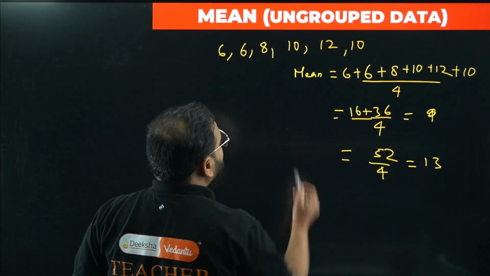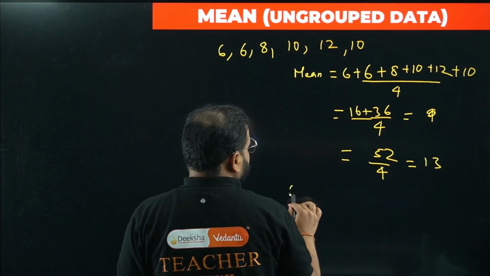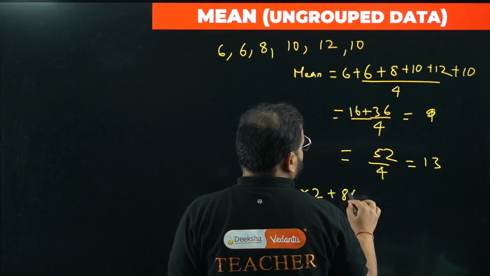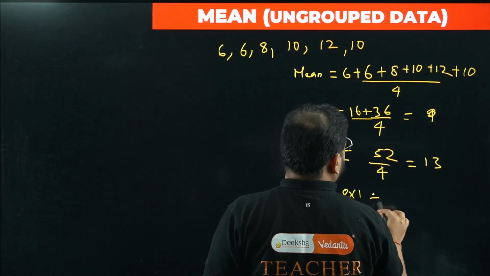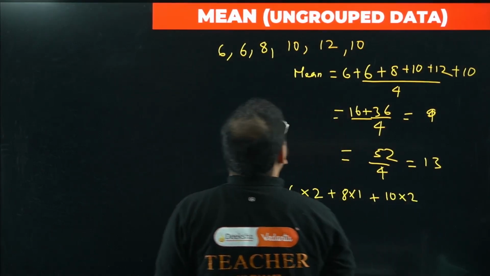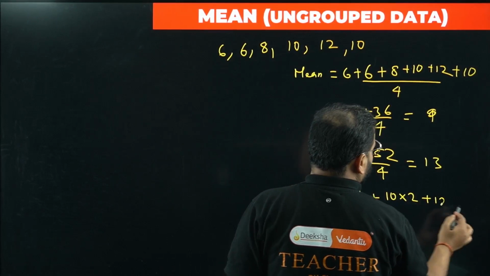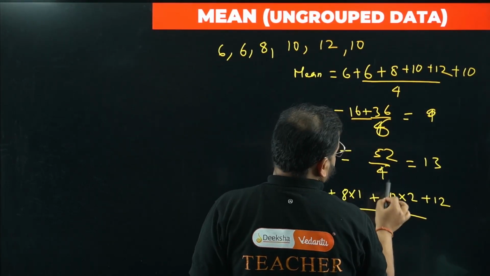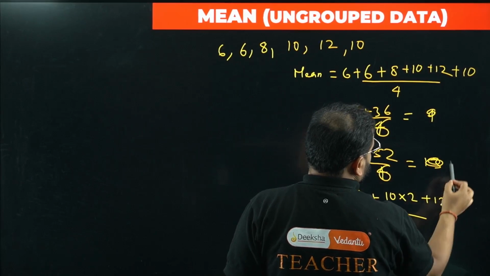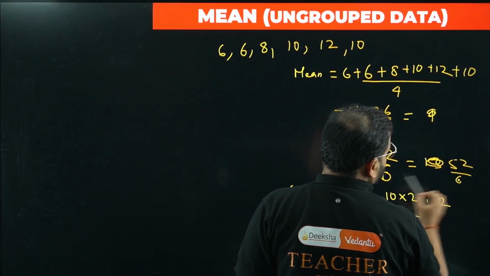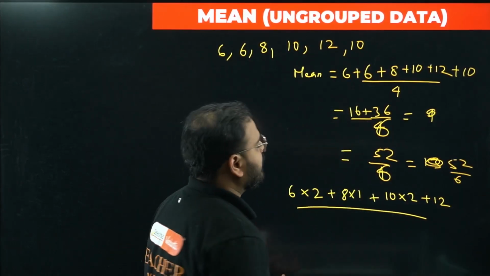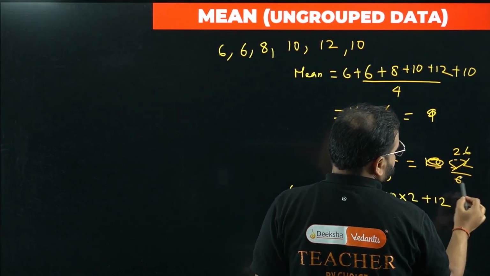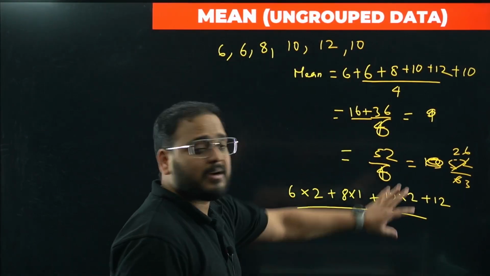But why did I do that? You can also do it in this way. You can write 6 into 2, plus 8 into 1, plus 10 into 2, plus 12, divided by, I have taken 4 here, but I have to make this 6. No, this is not the answer. 52 by 6 is the answer. So if you simplify, 26 by 3 is the answer. That's the correct answer.